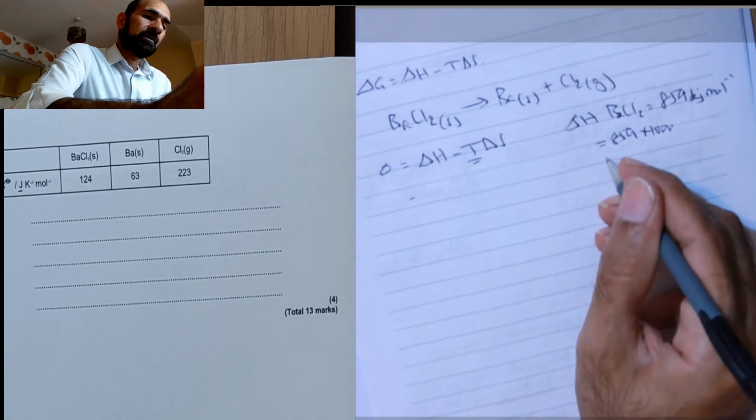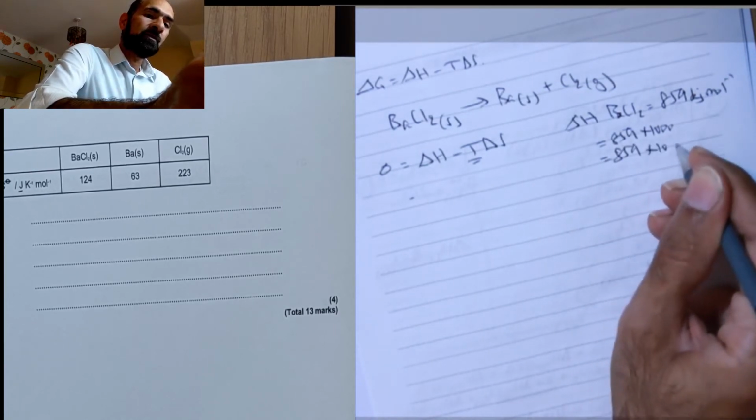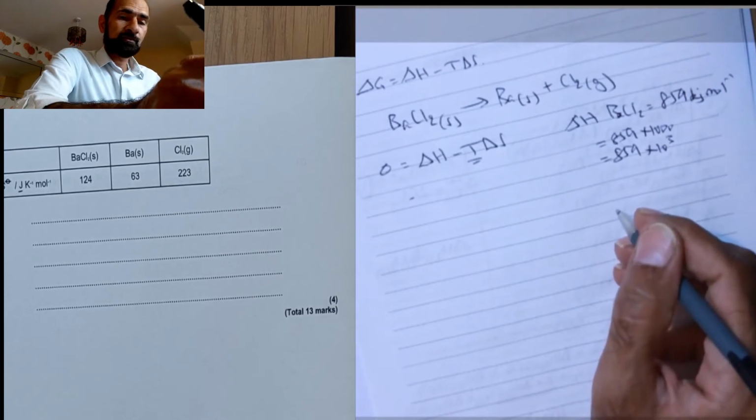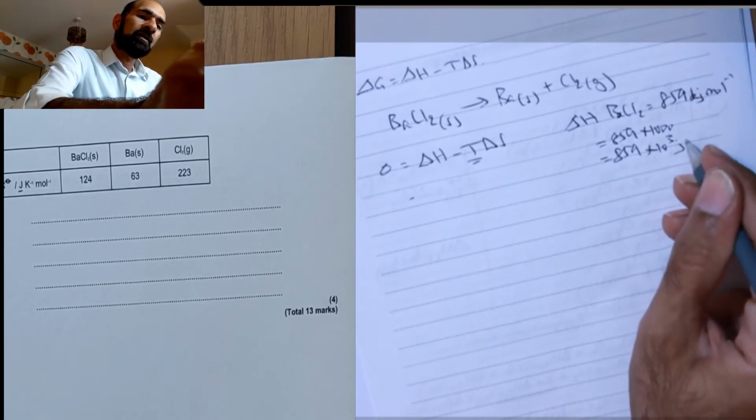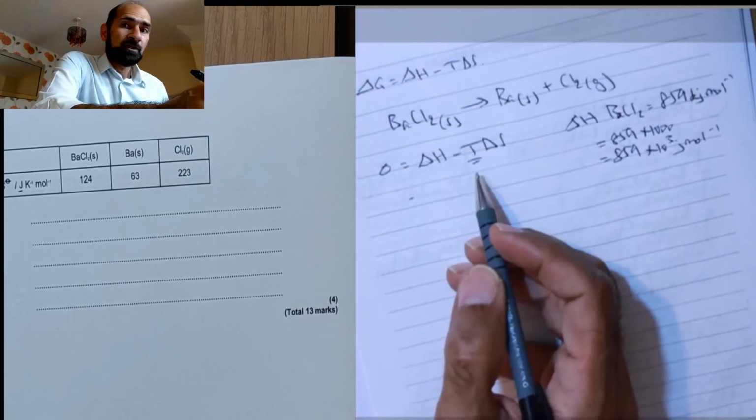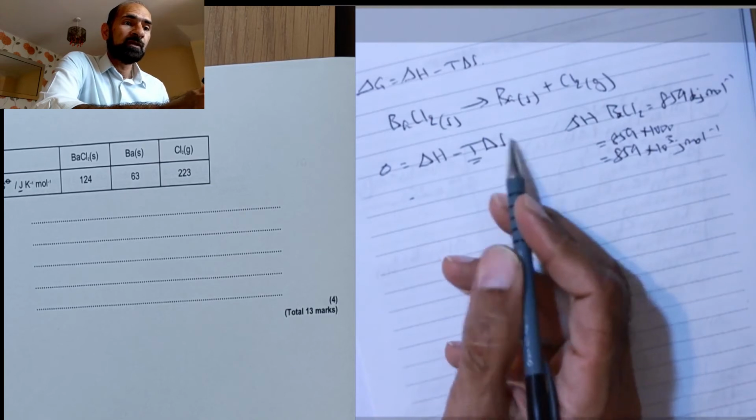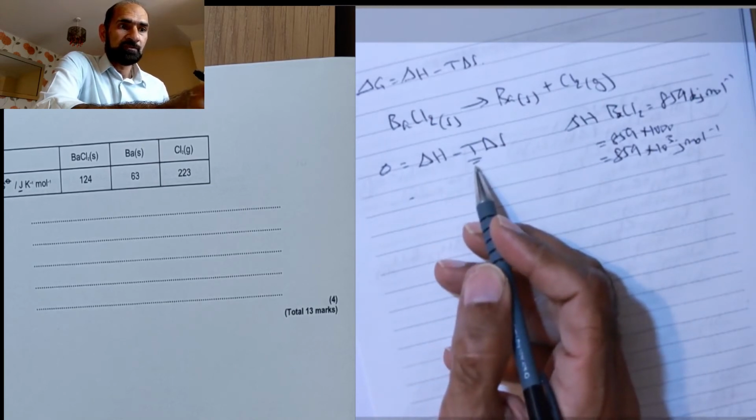Okay, so it's 859 times 10 to the 3 in standard form, and that is joules per mole. Now remember, I need to find T here. So what I need to do is rearrange this formula to make T the subject of the formula.